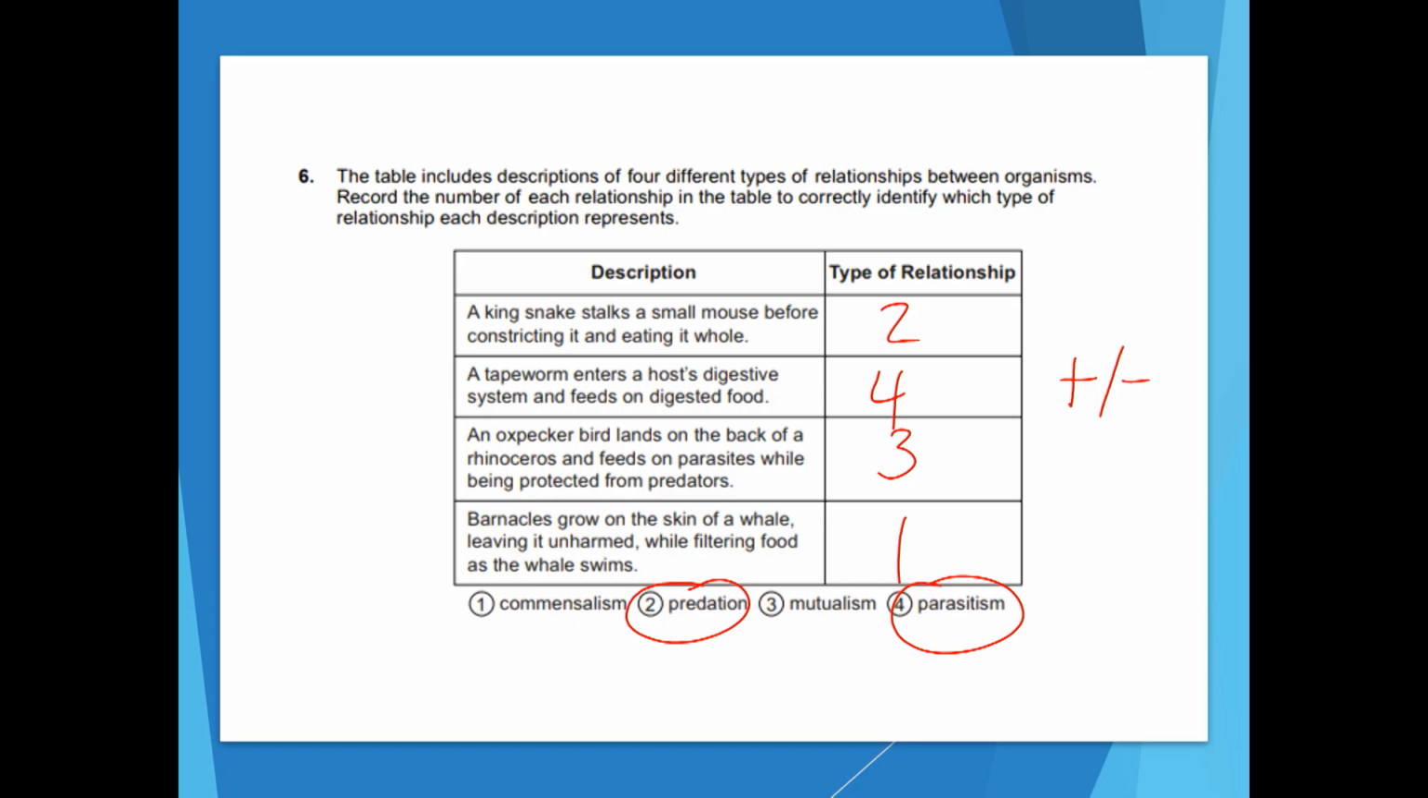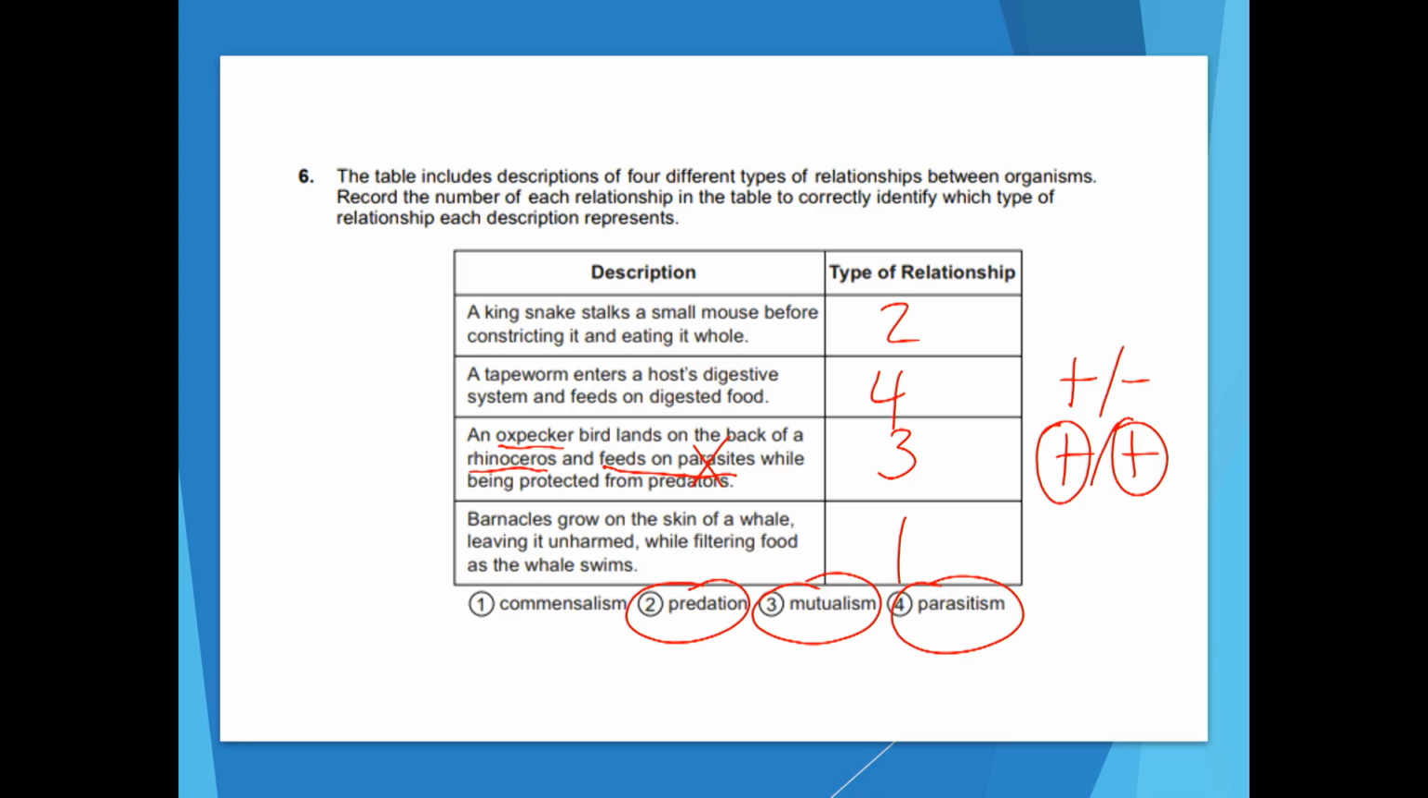The next one says, an oxpecker bird lands on the back of a rhinoceros and feeds on parasites while being protected from predators. We have this one as 3, which is mutualism. In a mutualistic relationship, it's a win-win. Both organisms benefit. How are organisms benefiting from this? Well, the oxpecker bird is getting a free lunch, right, because it feeds on the parasites, and the rhinoceros is getting rid of its parasites, which is a win. And so both organisms are benefiting. The oxpecker bird gets free food. The rhinoceros is getting its parasites removed. They're both winning, and so that's a mutualistic relationship.